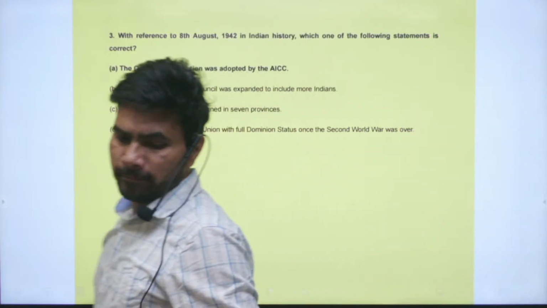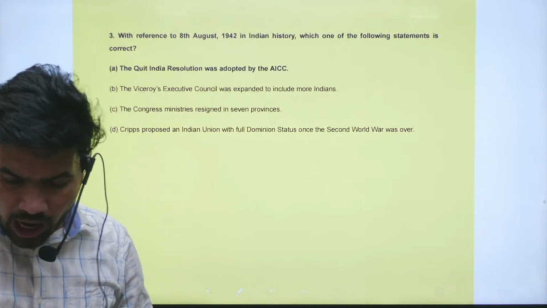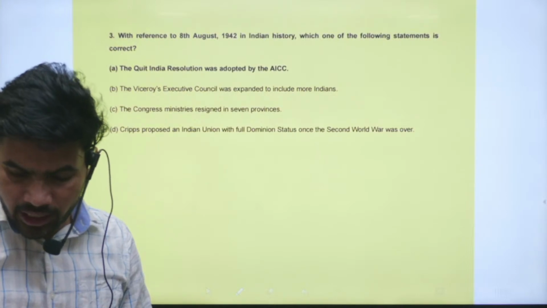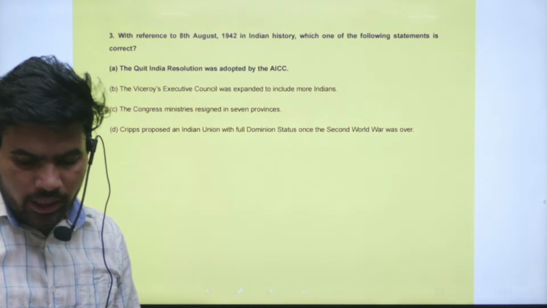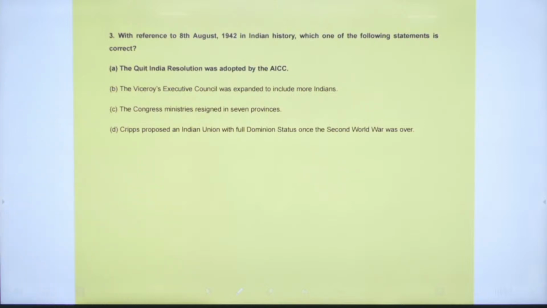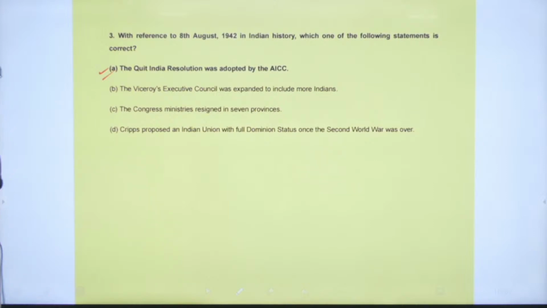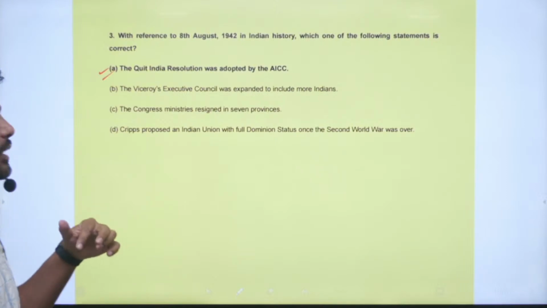Question number 3, right. Question is, with reference to the 8th August 1942 in Indian history, which one of the following statements is correct? So the correct statement here is what you know very well: the Quit India movement was started once the Cripps mission, which we studied just before, had failed.